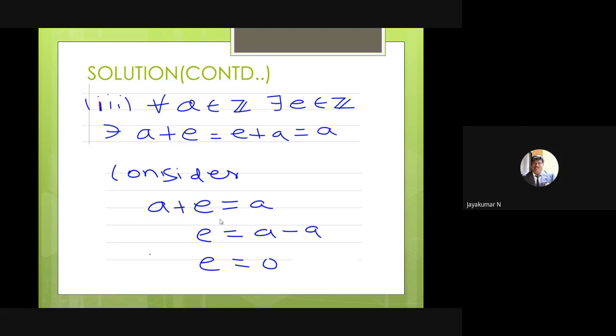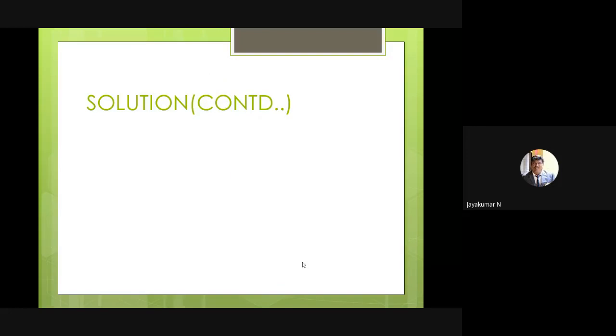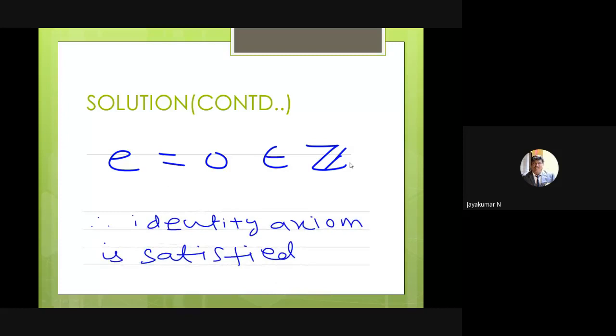First I consider a plus e equal to a, then simplify. Subtract a on both sides: e equals a minus a, so e equals 0. Easily I can get the e value, but you have to check whether e belongs to Z or not. Clearly e equals 0 belongs to Z. If it is not satisfied, the identity axiom fails. So e is 0, which belongs to Z. Therefore, identity axiom is satisfied.